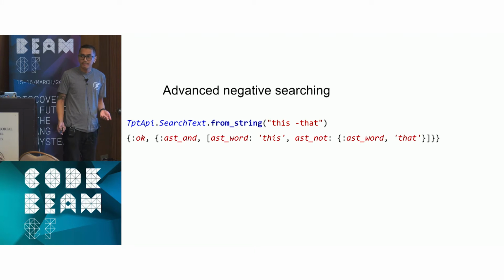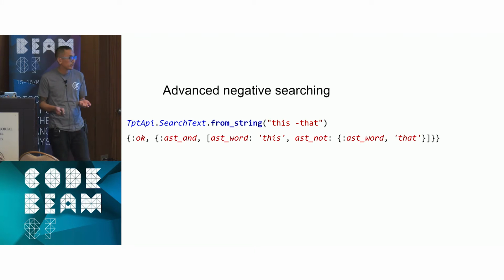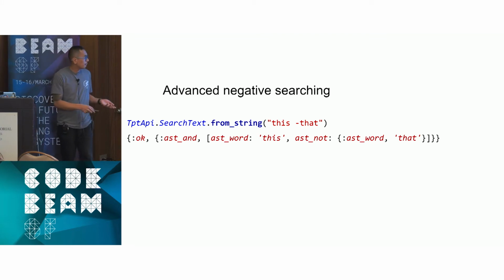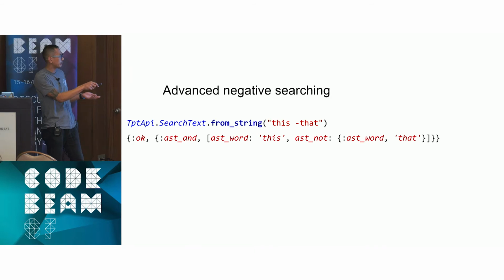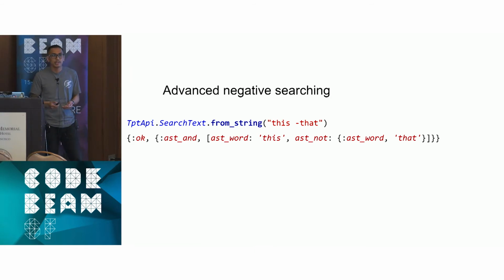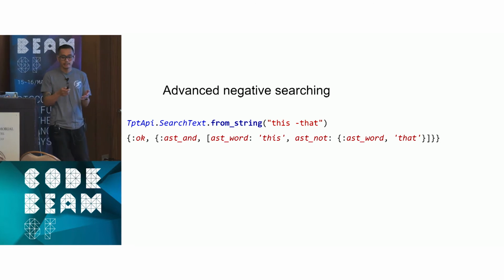And for the more advanced negative searching, where you want this but you don't want that, we also support that in our search. The thing here we're doing is an AST not. So ASTs are very helpful when we're pre-parsing the data and then sending it back to Sphinx Search.